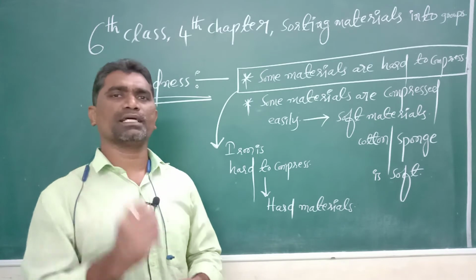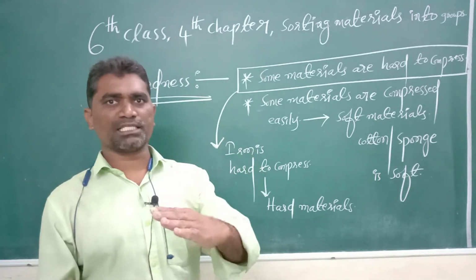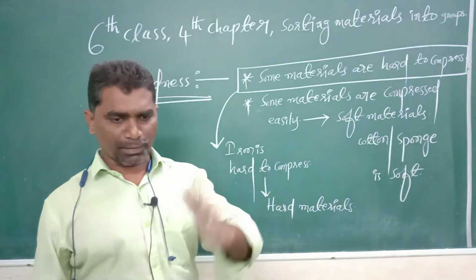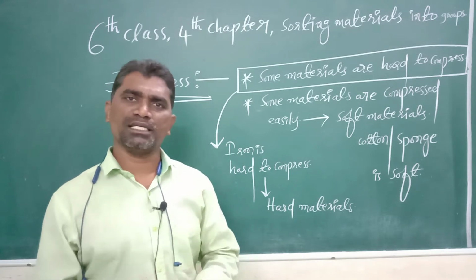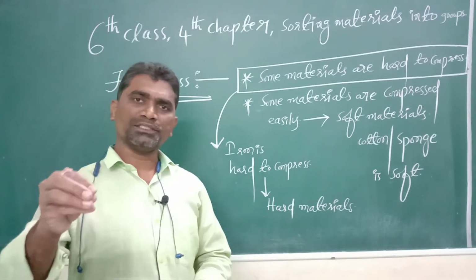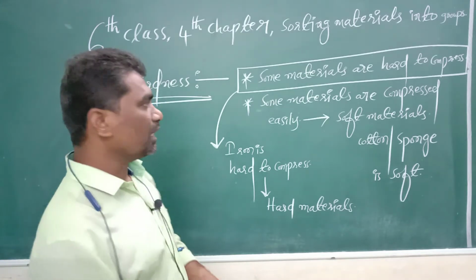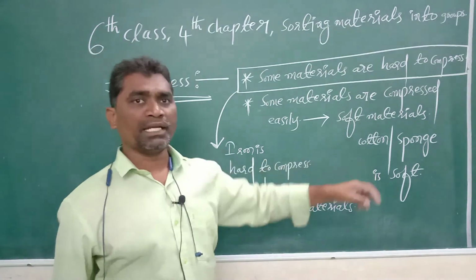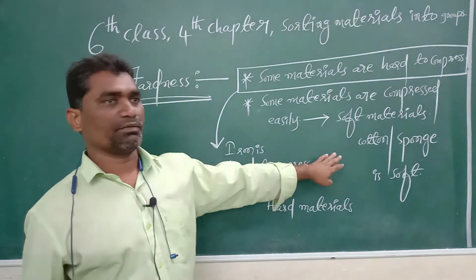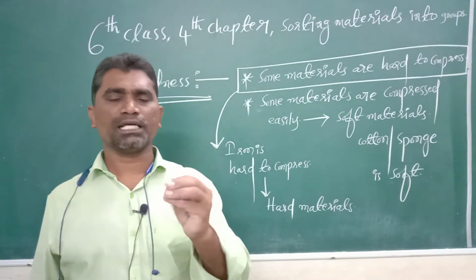Some materials are compressed easily. For example, take a duster, a sponge. If we press the sponge like this, immediately it can be compressed. Otherwise, take cotton. If we press cotton also, it can be compressed easily. Cotton and sponge are compressed easily. So the materials which are compressed easily are called soft materials. For example, cotton, sponge.